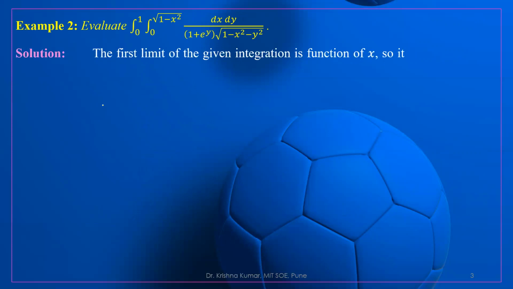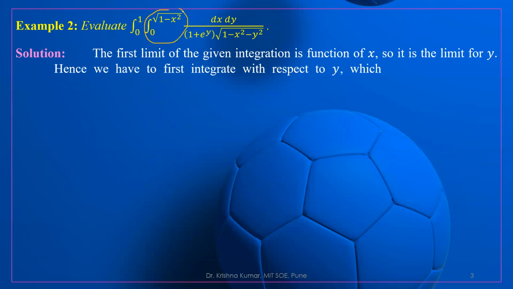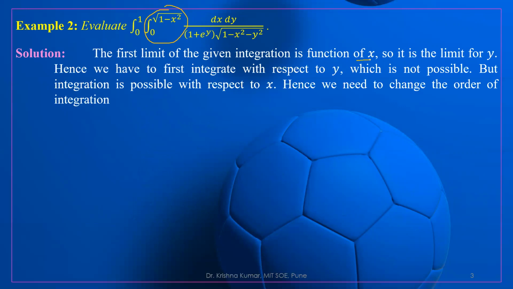Here the first limit is a function of x. So what it means is that the first limit of the given integration is a function of x, so it is the limit for y. Hence, we have to first integrate with respect to y, which is not possible. Why? Because just look here, 1 plus e to the power y and root over 1 minus x square minus y square are present.